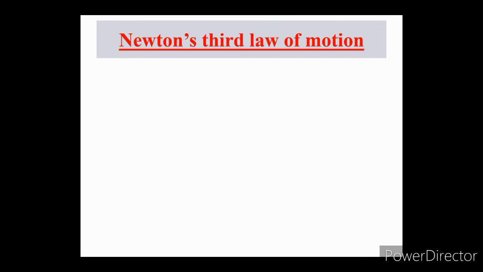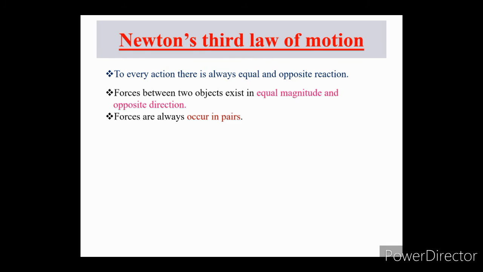Now, Newton's third law of motion. This law states that to every action there is always an equal and opposite reaction. It can also be stated as all forces between two objects exist in equal magnitude and opposite direction, and forces always occur in pairs.